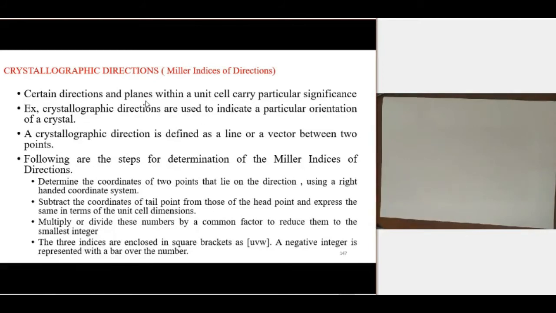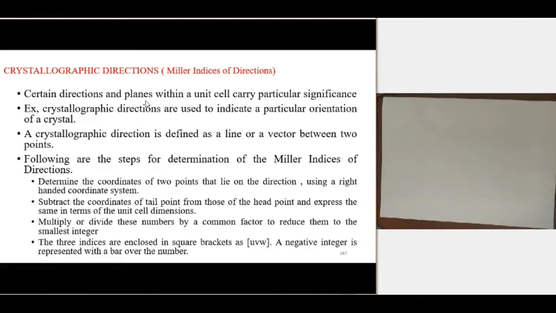And in case of deformation, for a particular crystal structure in some directions or some planes the deformation is very easy, or in some direction or plane the strength is very high. So it is very important to define the directions and planes, to give an address for a particular direction or plane.